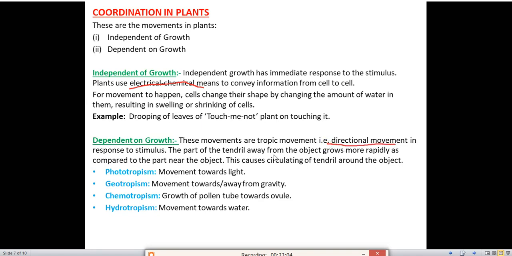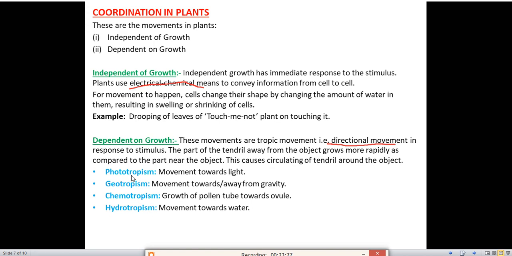The part of the tendril away from the object grows more rapidly as compared to the part near the object. This causes circulating of the tendril around the object. Tendrils you have seen. In bottle gourd or ridge gourd plants, the tendrils are there. They will grow in the direction of the stimulus.